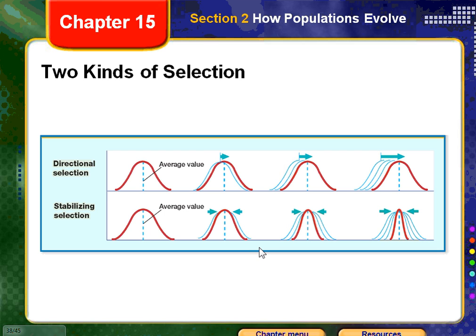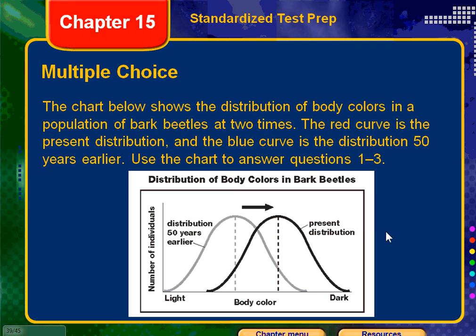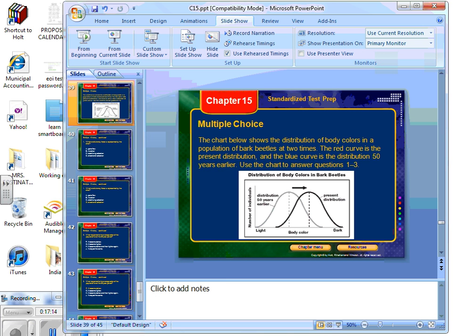All right, so this gives you a good picture of what directional selection is, how we both start out. This is our average value. In directional selection, it will move one direction or the other to those extremes. In stabilizing selection, though, it will narrow down, and those extremes will disappear. All right, we are done with that.